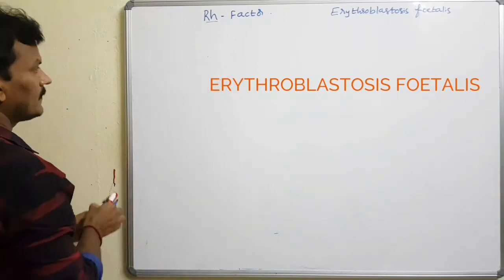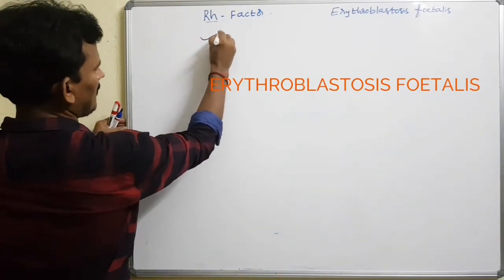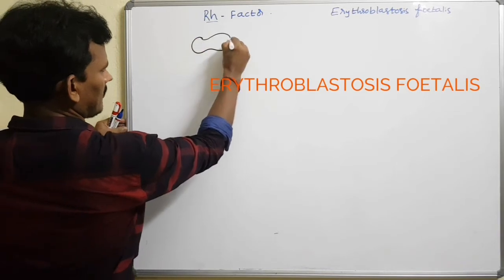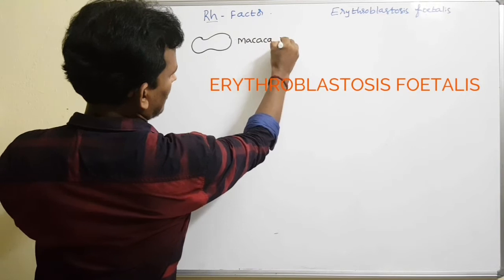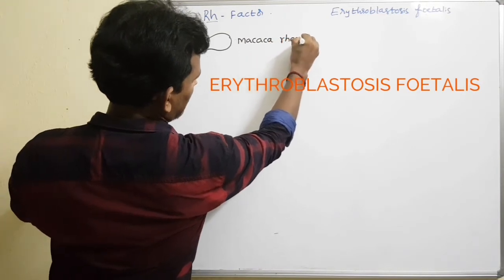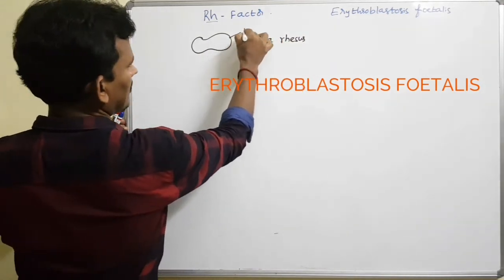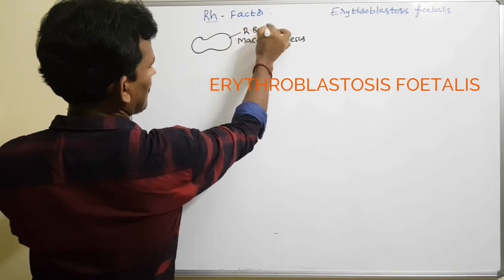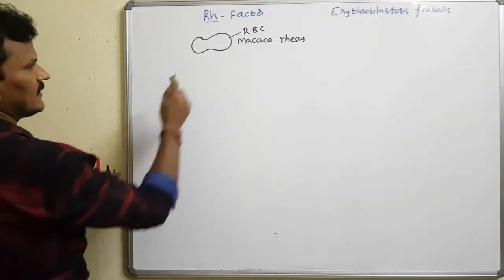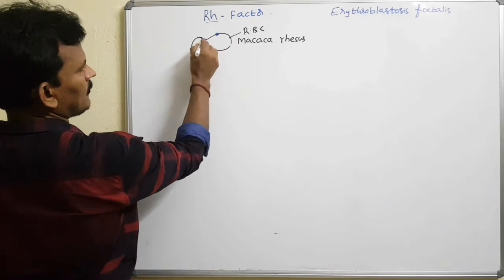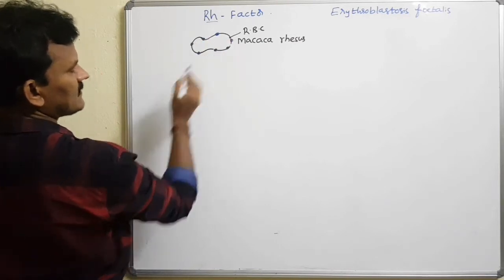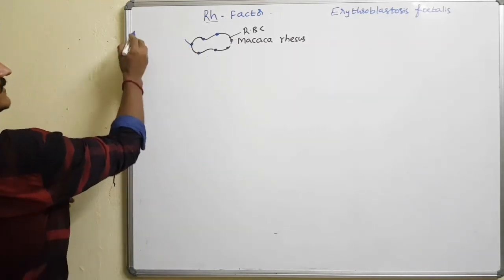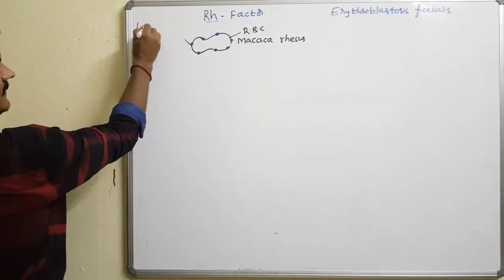The RH factor is named after the monkey, Macaca rhesus. This is the RBC of Macaca rhesus. On the RBC, there are special structures of antigens which were noticed by the scientists Landsteiner